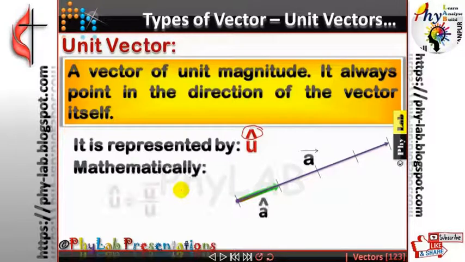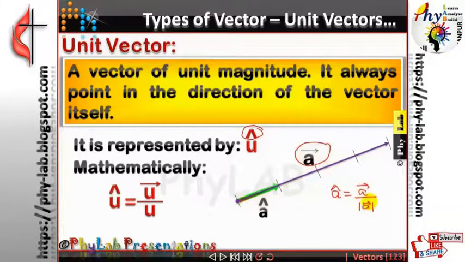So let's say there is a vector A over here. Can you see this vector A? If I am interested in finding out the unit vector A, what should I do? I should divide the vector A by its own magnitude. So if I divide the vector by its own magnitude, what I will get is the unit vector.